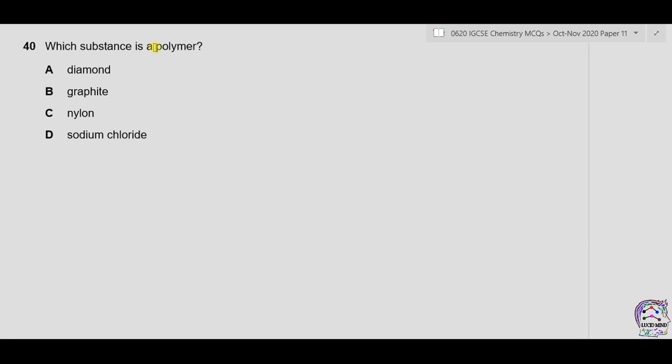Question 40. Which substance is a polymer? A is diamond. Now this is incorrect because diamond is a giant covalent compound. It is not a polymer. B, graphite. Again, graphite is giant covalent. It is not a polymer. C is nylon. Now nylon is a polymer, and this polymer consists of peptide linkages.